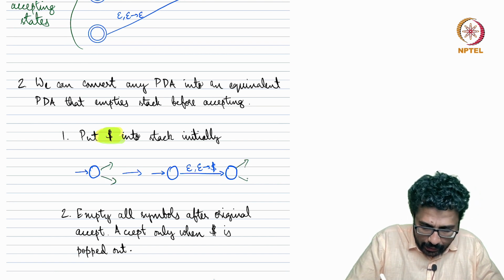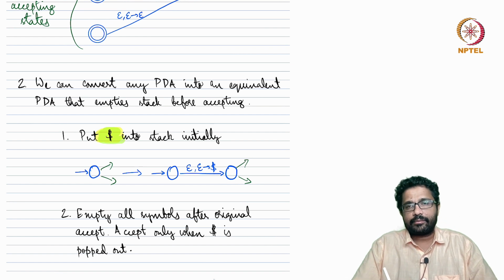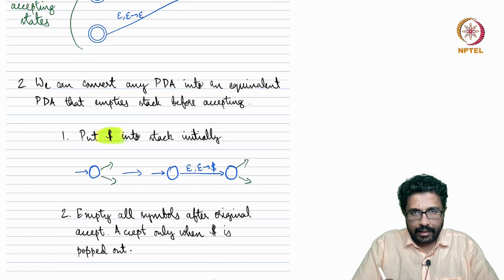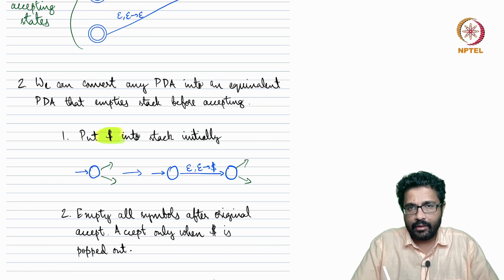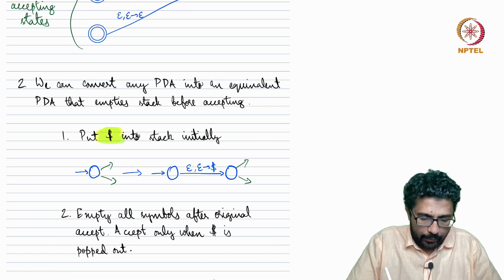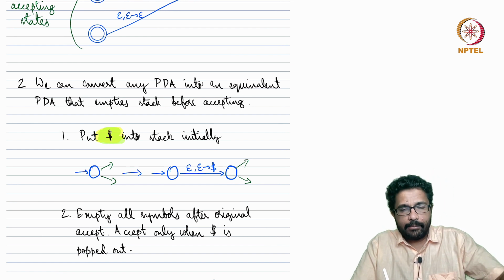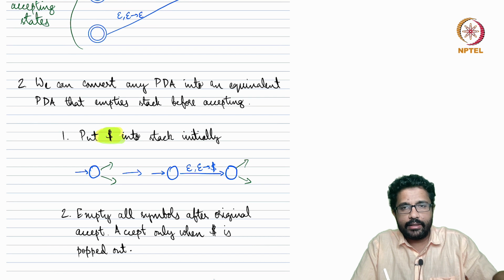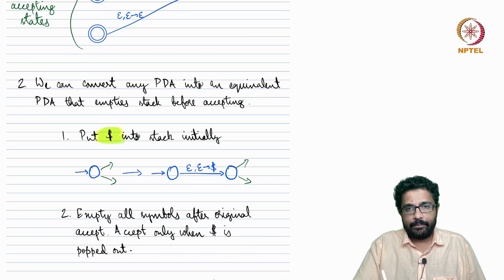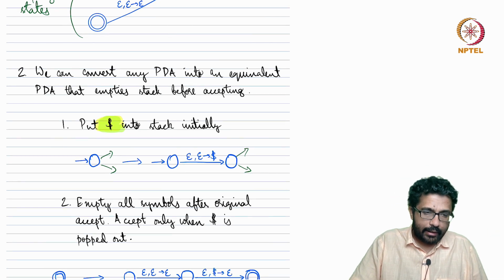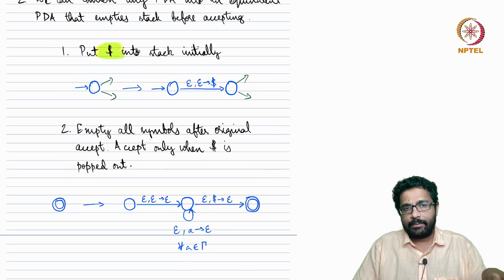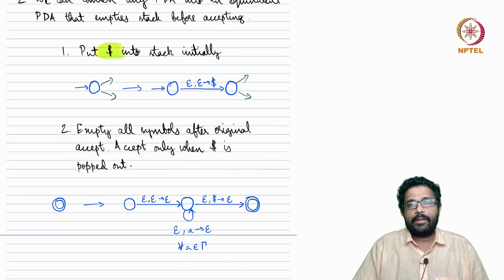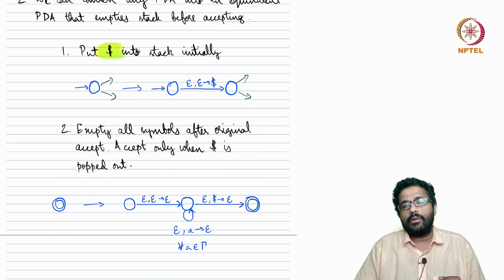Those two transitions will happen from the new state here, right? So it is exactly the old PDA, but we are pushing a new symbol into the stack at first. Now we have this dollar at the bottom of the stack, which is a unique symbol, which is not used by the PDA. The thing that we need to address is, suppose the PDA accepted without the stack being empty. Now we will force it to empty the stack.